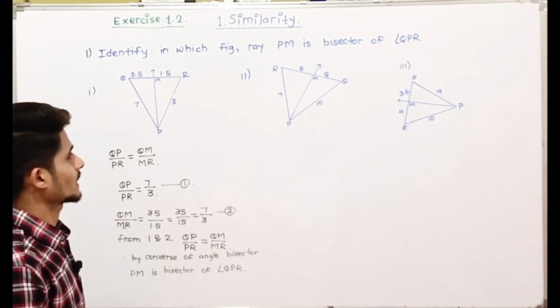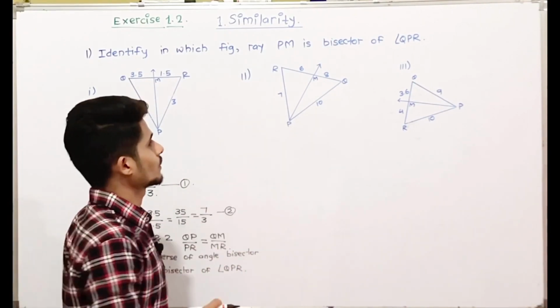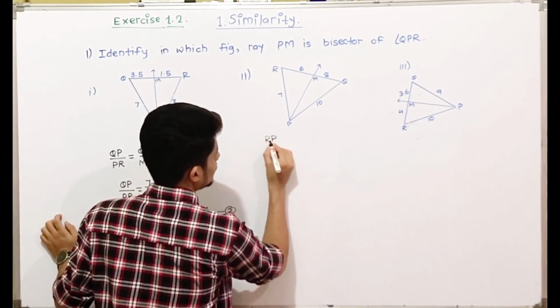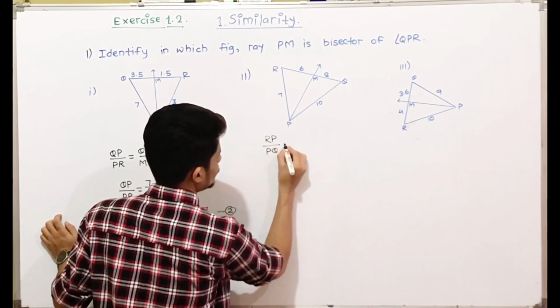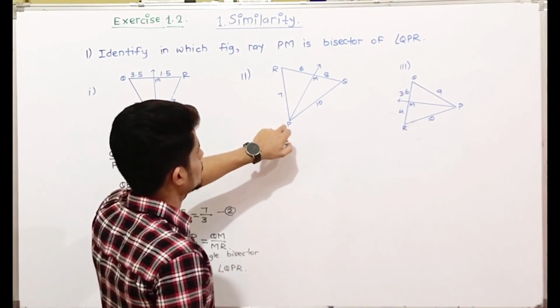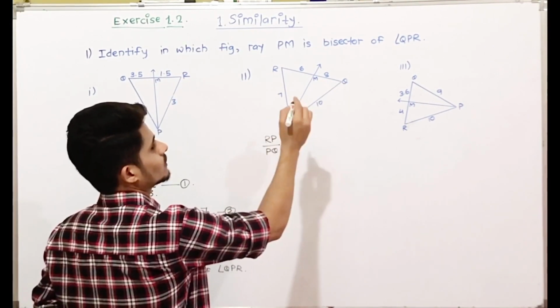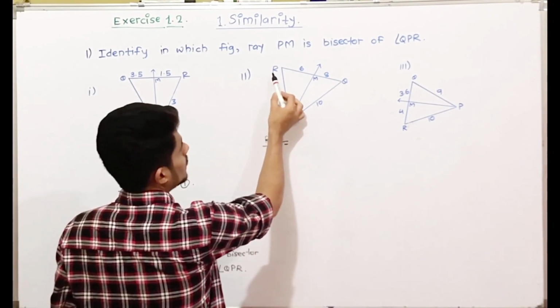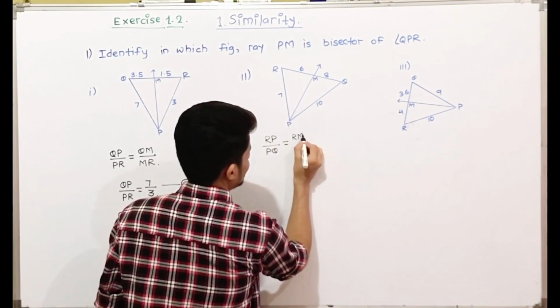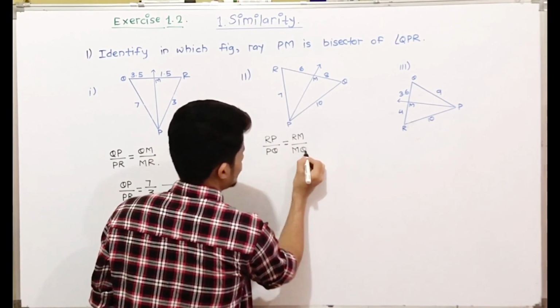Similarly, we'll check the second question. So in the second question, the ratios will be RP upon PQ. So the first ratio we are starting from R, that is RP upon PQ. So the next ratio will start from R, RM upon MQ.